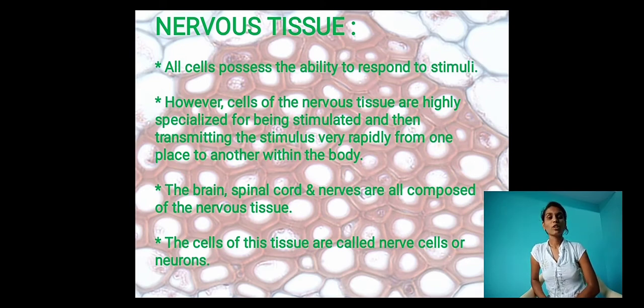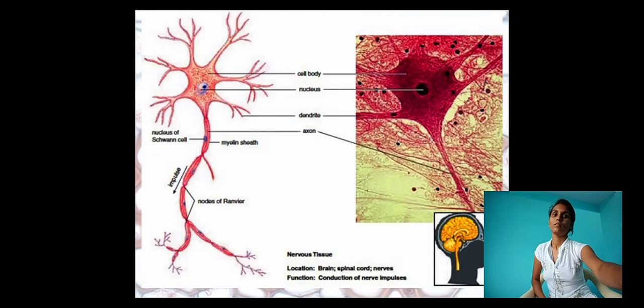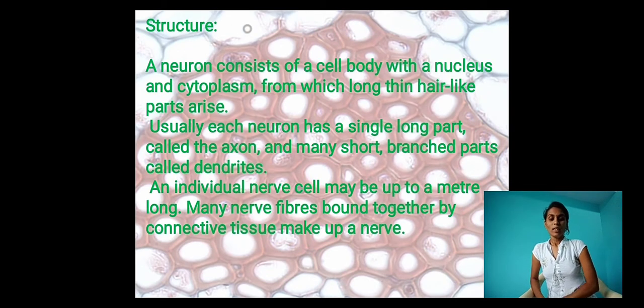Next, let's move on to the structure of nervous tissue, or neuron. A neuron consists of a cell body with a nucleus and cytoplasm, from which long thin hair-like parts arise.